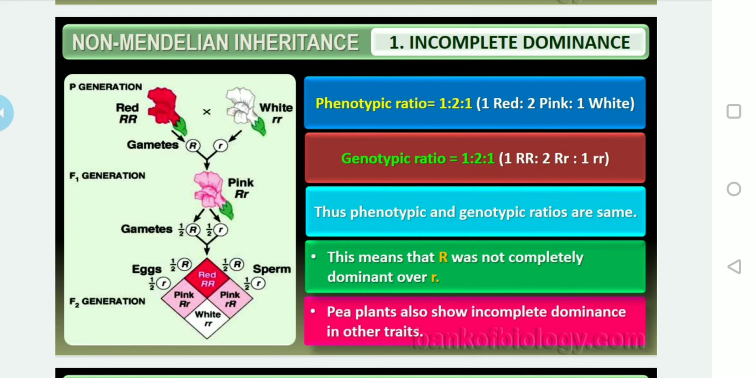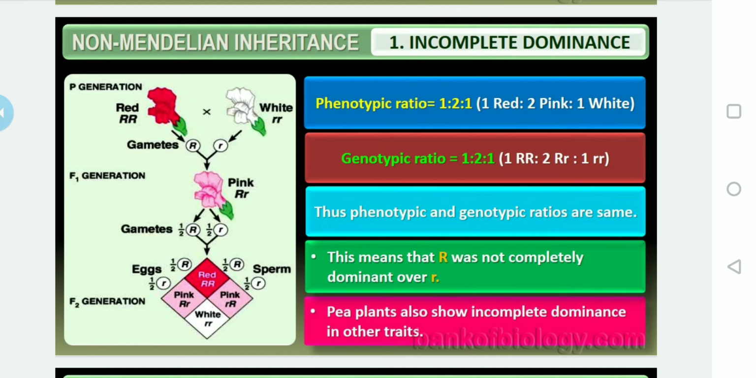What is this R? R is nothing but the gene representing flower petal color. So it is not completely dominant over small r. What happened was partial, or we can also say blending, of inheritance. That's why it is popularly known as incomplete dominance. This question can be asked repeatedly in competitive exams also.